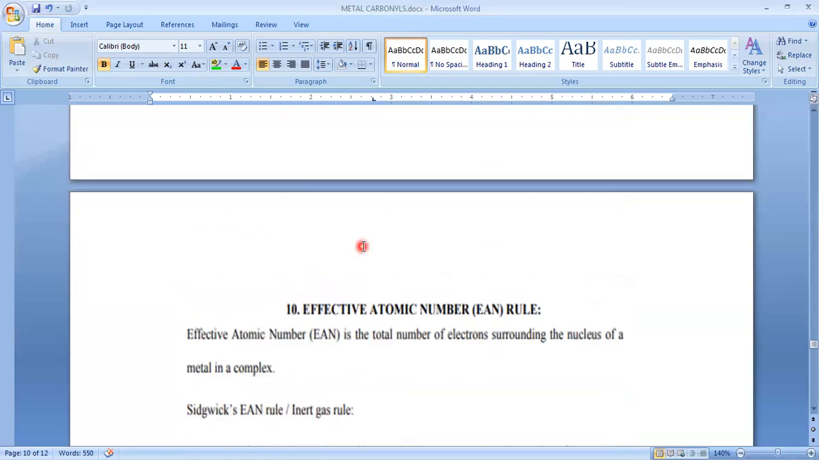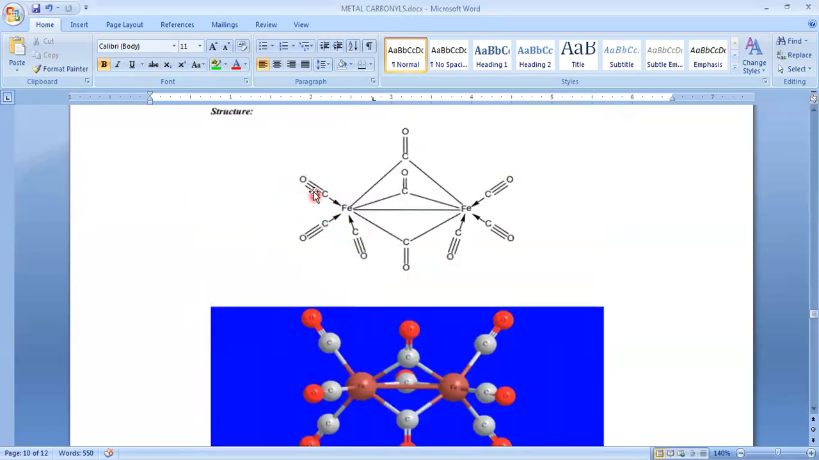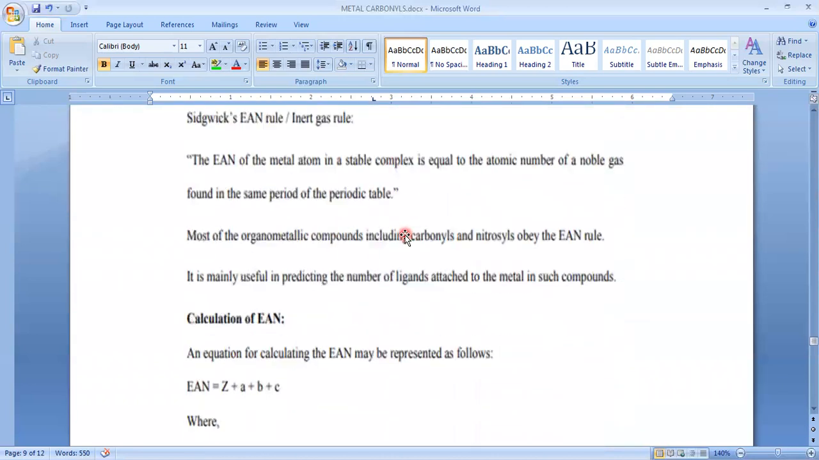Terminal carbonyl groups means CO. In this structure, these three and these three are considered terminal carbonyl groups, and these three carbonyl groups are considered bridged carbonyl groups. That is the difference between these two. So we have two types of carbonyl groups: these three are terminal, and these three also terminal, so in total 6 terminal carbonyl groups in Fe2(CO)9. And how many bridged carbonyl groups do we have? Same, 3.